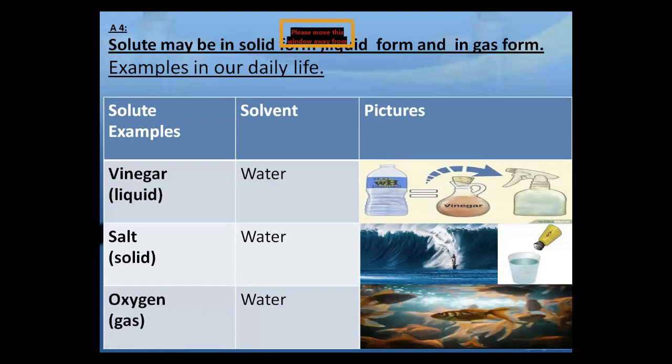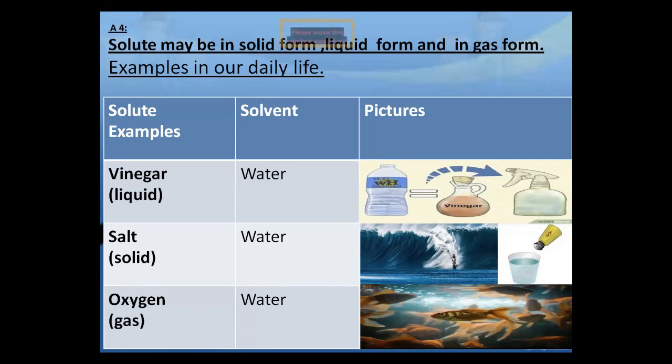An example of a gas solute is the presence of oxygen in water that enables sea animals to breathe and survive in water. Oxygen is a gas.